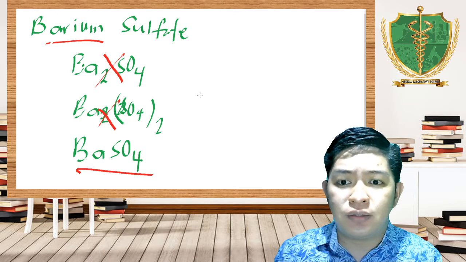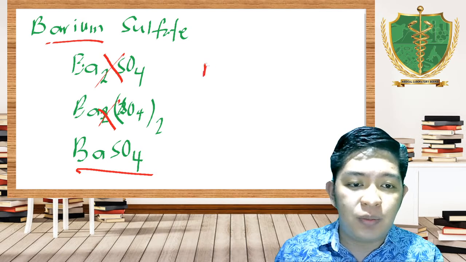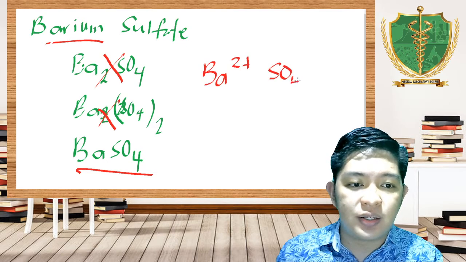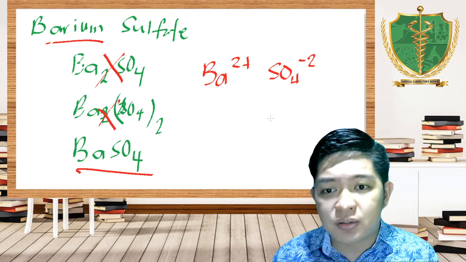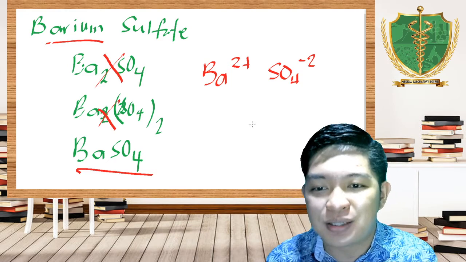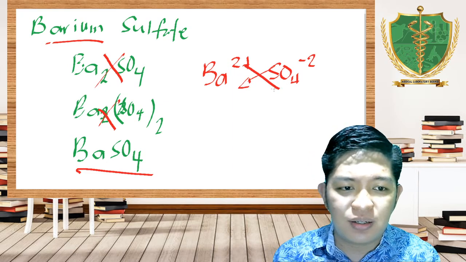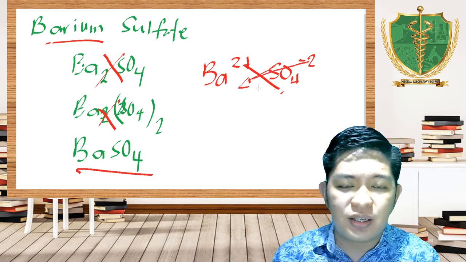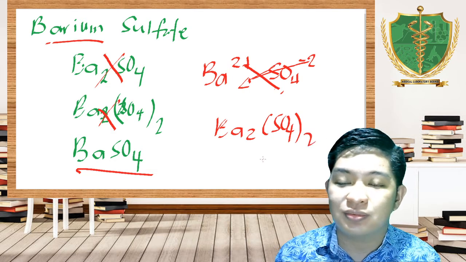If you still remember, barium is Ba2+. Sulfate is SO4 with a 2 negative charge. Sir, you said crisscross. O tama naman, hindi ko kino-contest na ang sinabi ko kanina is crisscross. Correct. Crisscross mo sila. Kapag ginacrisscross mo yung mga charges na yan, it will give you Ba2(SO4)2.